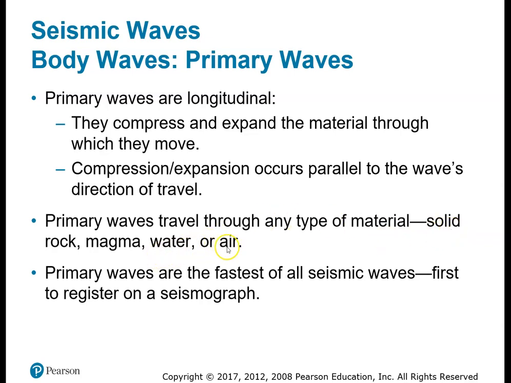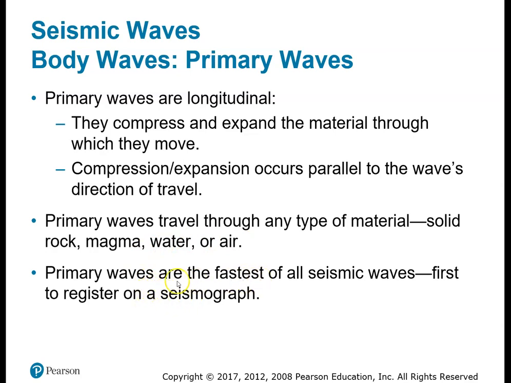Of course, they can travel through air molecules as well, but that's not present in the interior of the Earth. But there are solid and there are liquid, not water, but liquid iron and nickel, as we'll talk about in just a little bit.